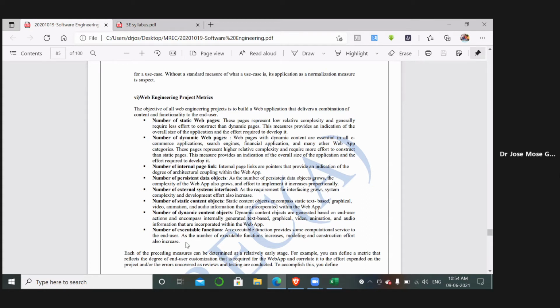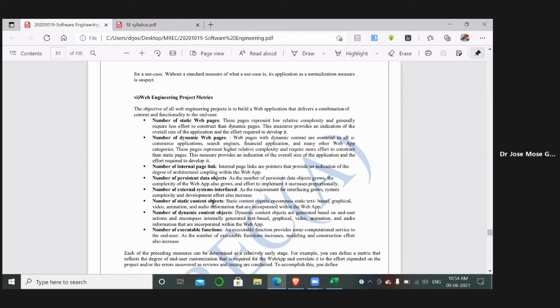You can see from the text itself what the web application attributes are that decide the quality of that process: number of static pages, number of dynamic pages, number of page linkages, number of persistent data objects, meaning whether the data objects present in that page are complex or not, and whether they are maintained persistently or not. Then the number of external system interfaces, meaning the other interfaces that communicate externally with these web pages.